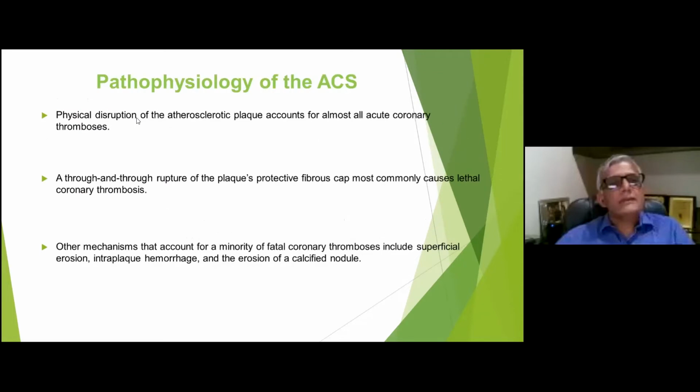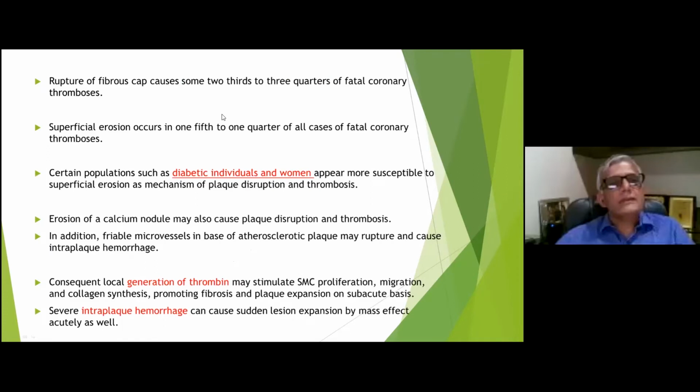As far as the pathophysiology of acute coronary syndrome is concerned, there is physical disruption of atherosclerotic plaque, which accounts for almost all acute myocardial syndromes. And through and through rupture of the plaque leads to liberation of substances in the vascular lumen, and it leads to generation of thrombus and acute occlusion of the vessel. This leads to intraplaque hemorrhage, erosion of calcified nodules, and all of them ultimately lead to acute coronary syndrome. Rupture of the fibrous cap is basically seen in 2/3 of the patients who present with fatal coronary thrombosis. So this is the main mechanism of acute coronary syndromes.